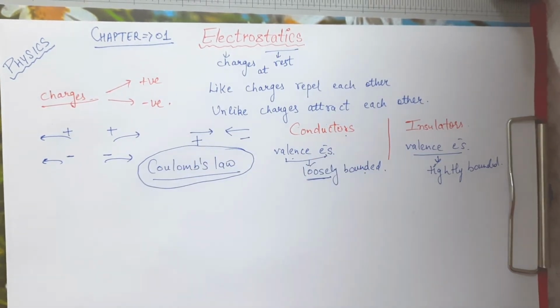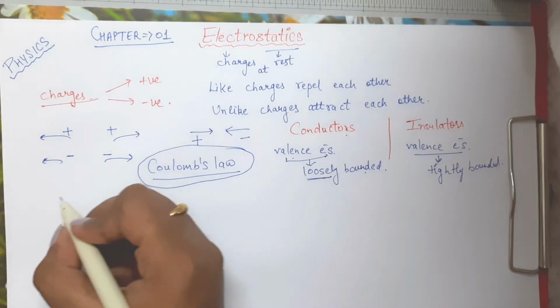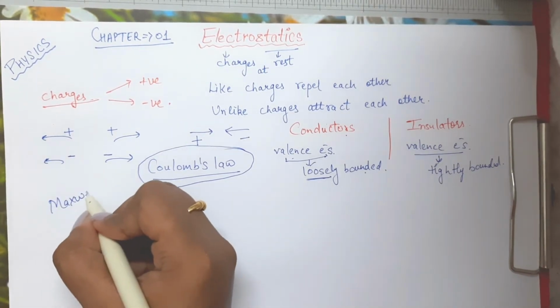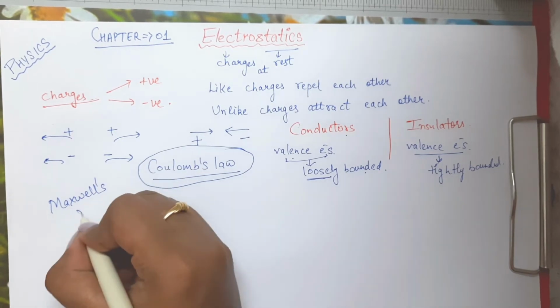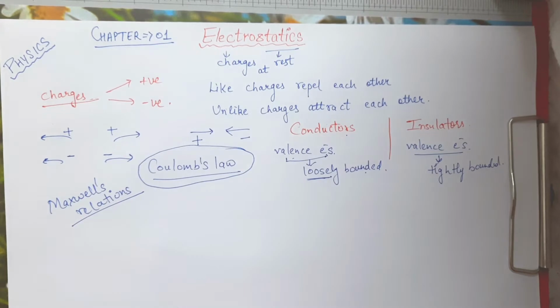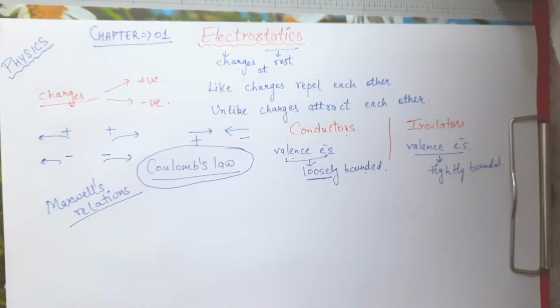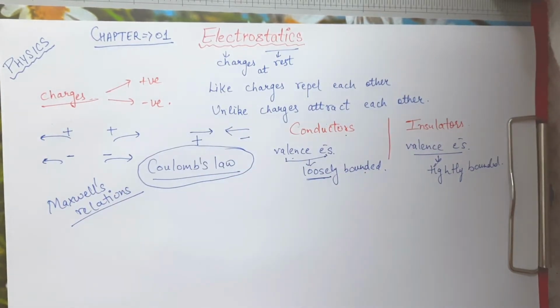Now you will be wondering, what about the charges in motion, right? That is electrodynamics. If you want to derive those relations, then for that you need Maxwell's relations, but we are not going to study those things. I am just telling you right now that if you are going to study charges in motion, then Coulomb's law does not operate. We use Maxwell's relations. Basically there are four relations, but we are not going into that much detail.